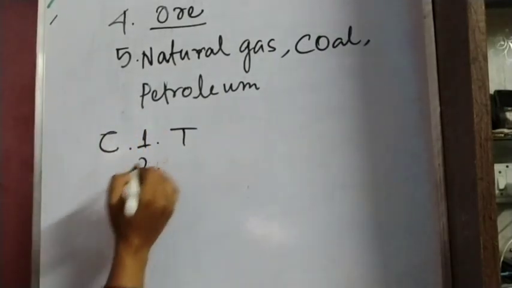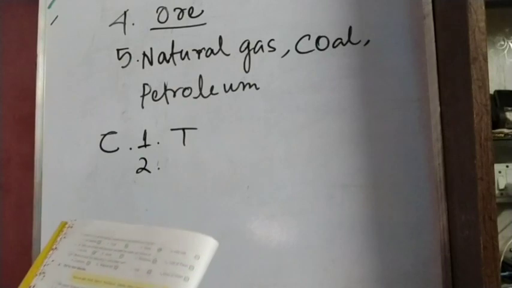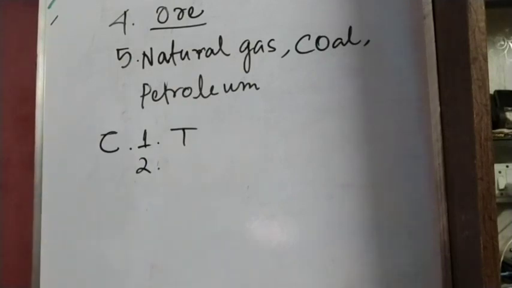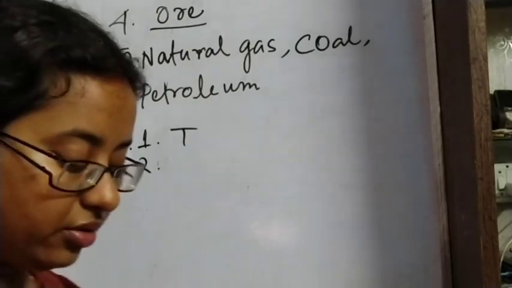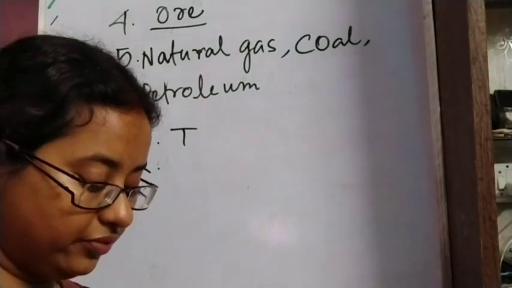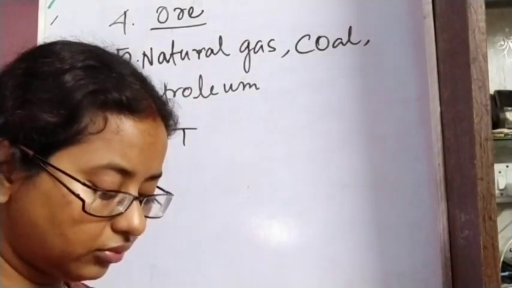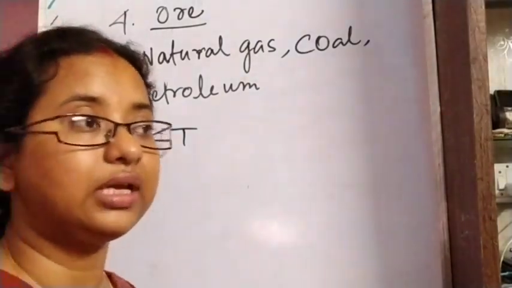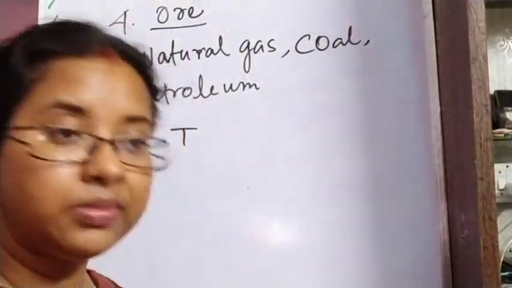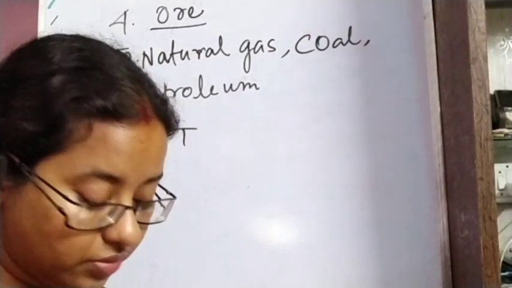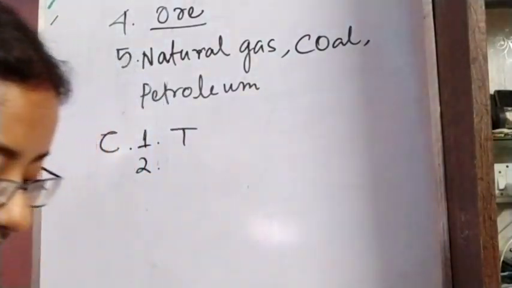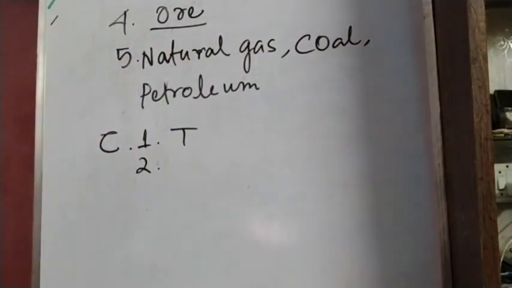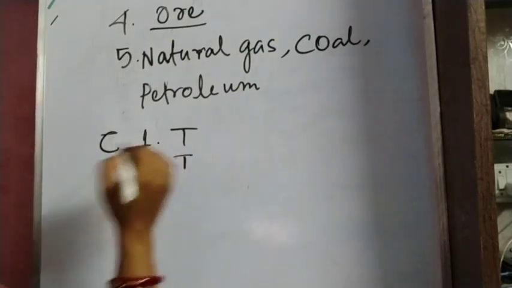Next, number 2: minerals are the building blocks of rocks. In rock we are going to get the minerals. Many minerals get combined together to form the rocks. So minerals are building blocks of rocks, this we can say. So this is also true.